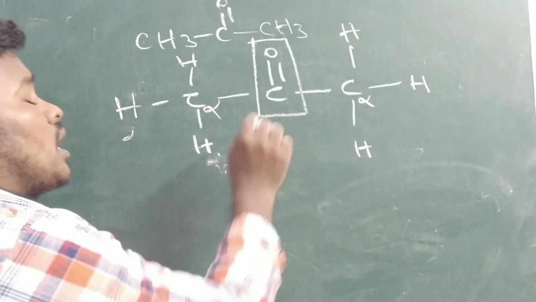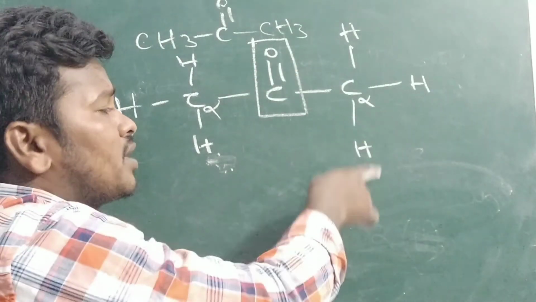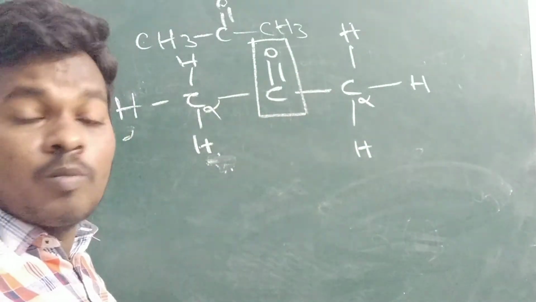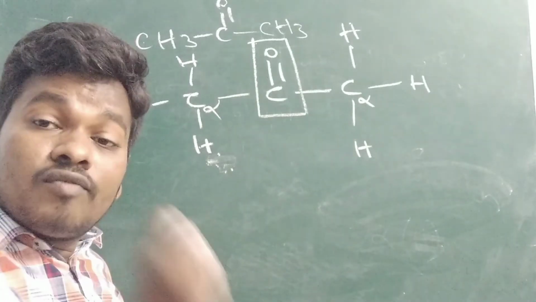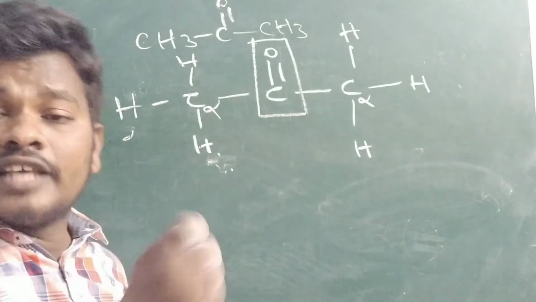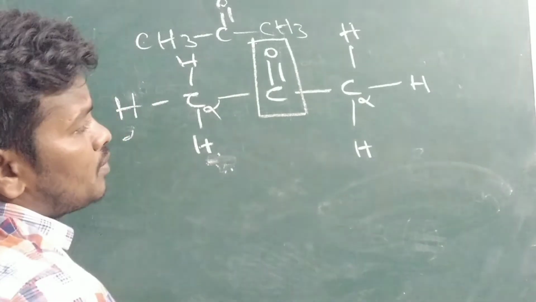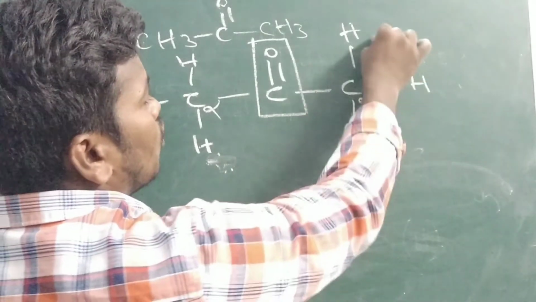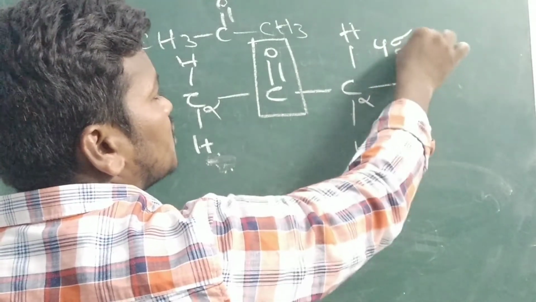Of course, the alpha carbon should contain hydrogen. Hydrogen is present. But what is the condition? The alpha carbon should be sp3 hybridized. How do we know it is sp3 hybridized? 1, 2, 3, 4. Four sigma bonds are there. That is called sp3 hybridization.